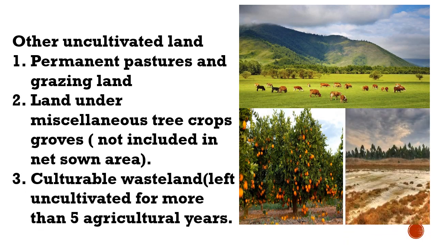Then culturable wasteland. Culturable wastelands are those lands which are left uncultivated for more than 5 agricultural years. So this type of land which is not being used at present is called culturable wasteland.